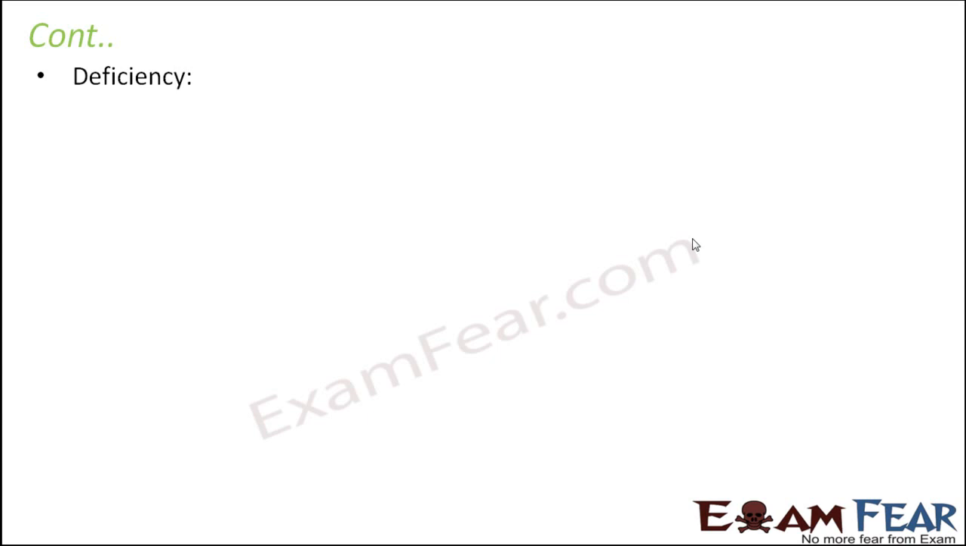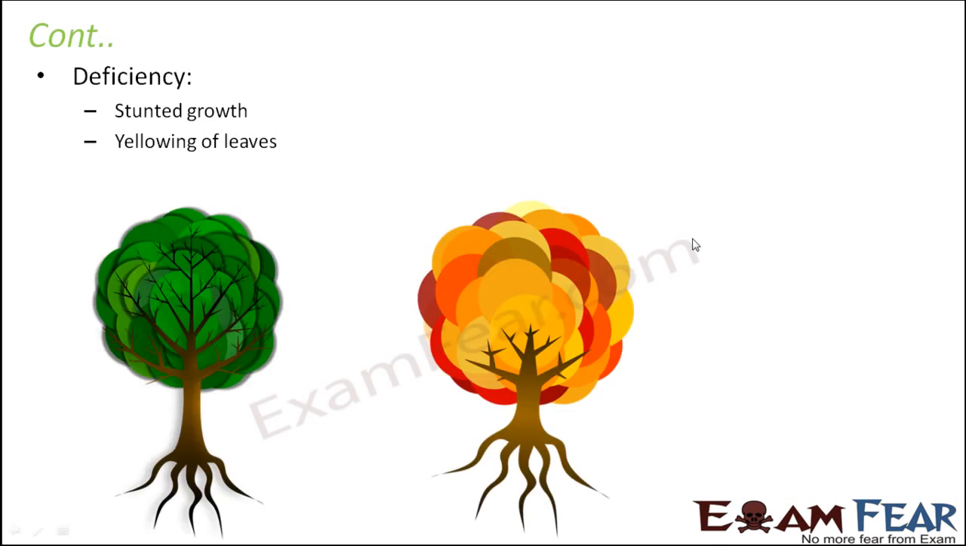Deficiency, what can happen if the plant doesn't have enough nitrogen? Stunted growth, because nitrogen plays a primary role in the growth of the plant. So the growth will be reduced. Yellowing of leaves, these are some of the symptoms that by looking at the plant only you can say that, okay, it is deficient in some mineral. So for nitrogen, the deficiency symptom would be the leaves will start to become yellow.